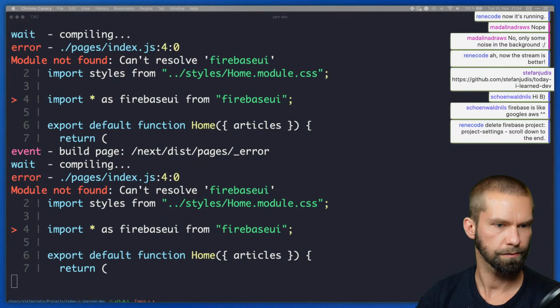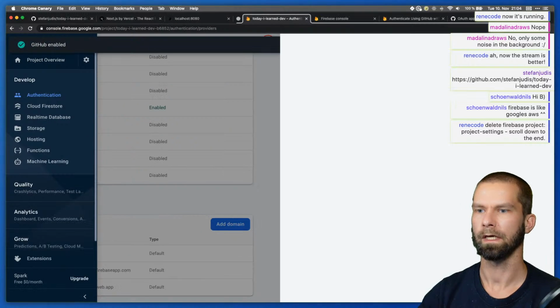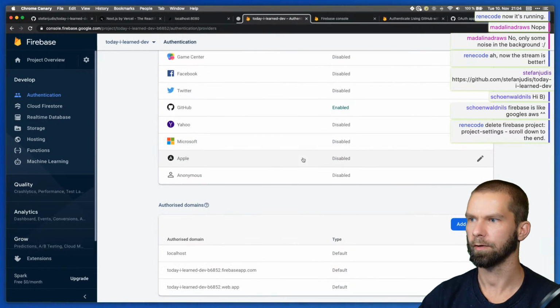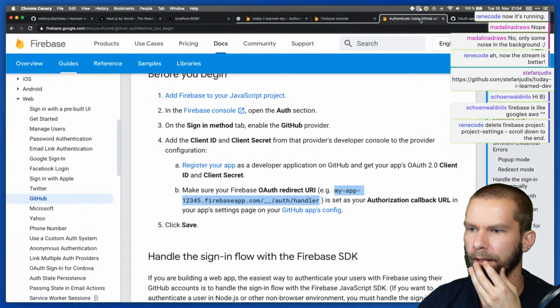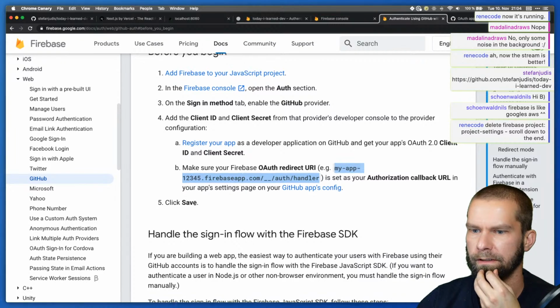Make sure to copy that. Here we go. Save that one, and it's hopefully not showing anything anymore. Cool. So we enabled now GitHub authentication with this in Firebase. So what would be the next step here? Make sure you click Save.